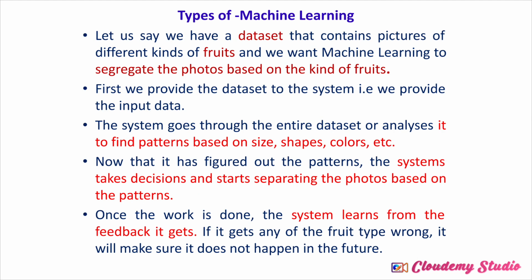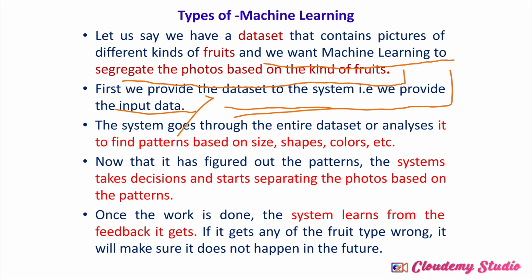So let's say we have a data set that contains pictures of different kinds of fruits and we want the machine to segregate the photos based on the kinds of fruits. Different types of fruit data have been provided to the machine and we want to segregate which kind of fruit this is. So first of all we will provide the data set to the system. We provide the input data which is said to be labeled data. The system goes through that entire data set, analyzes it and finds the patterns based on the size, shape, color and several other things.